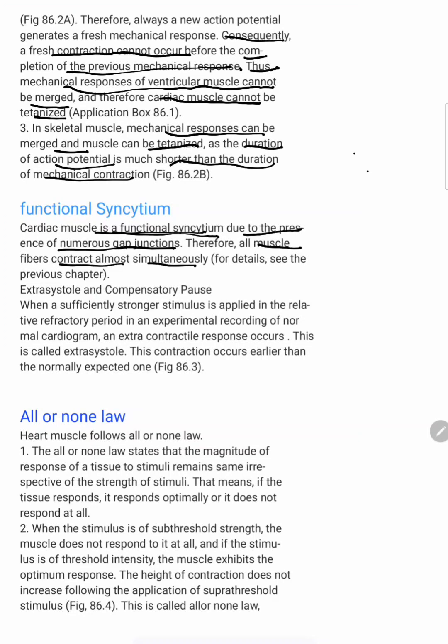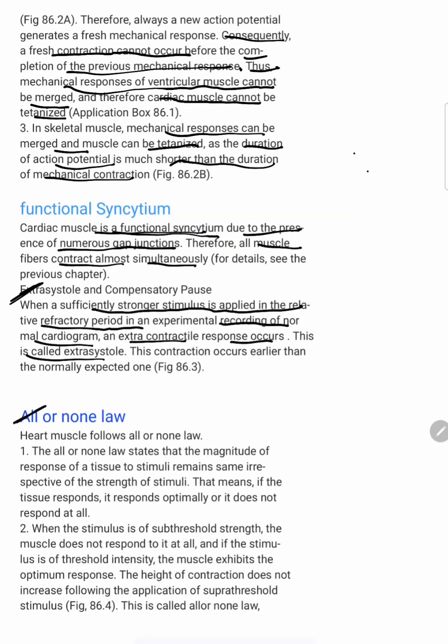The next property is the extrasystole and the compensatory pause. When a sufficiently strong stimulus is applied in the relative refractory period in an experimental recording of a normal cardiogram, an extra contractile response occurs. This is called extrasystole. You can understand extrasystole if you understand the afterload, preload, systole, and diastole in the cardiac cycle. Then when you listen to that class and come and read this, you can understand easily.